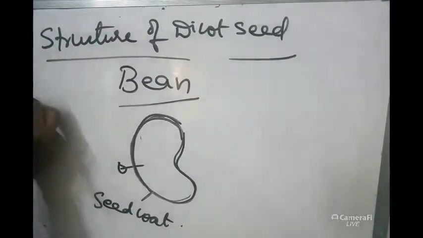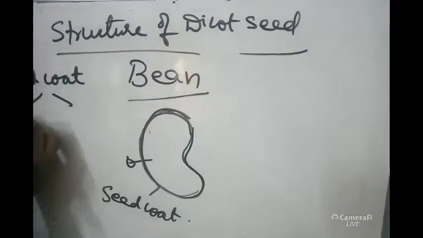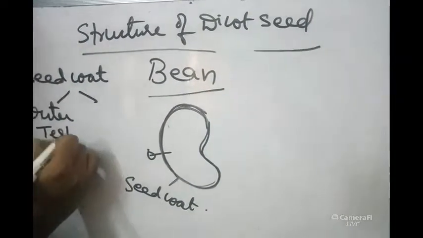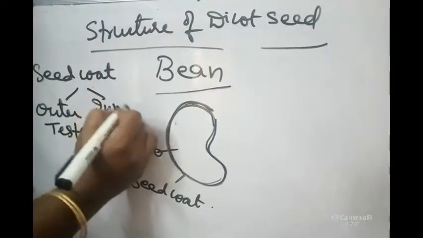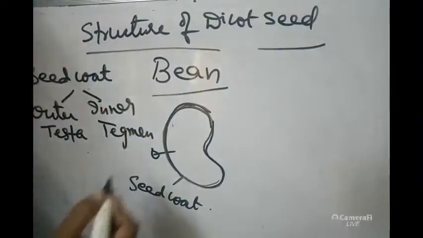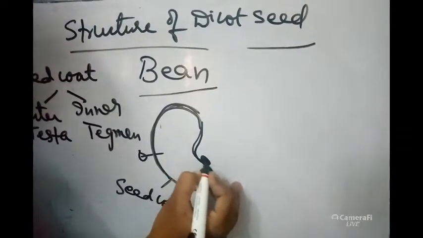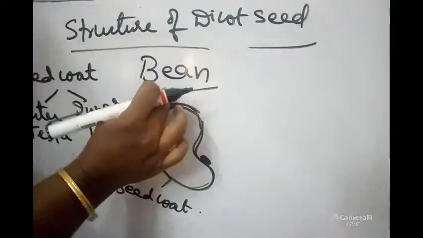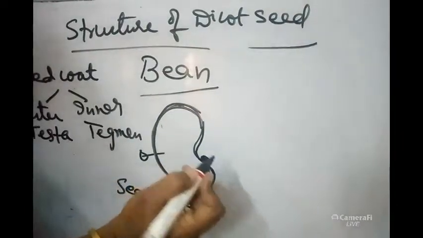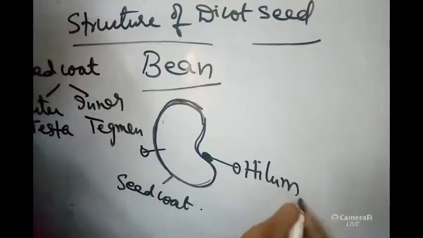So coming to the first structure present in a dicot seed, seed coat: outer seed coat testa, inner seed coat tegmen. Next, a small black color scar will be seen. For every bean we can easily identify this black color scar. That is nothing but hilum.